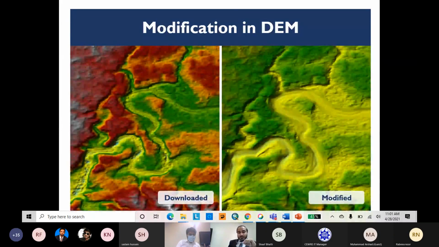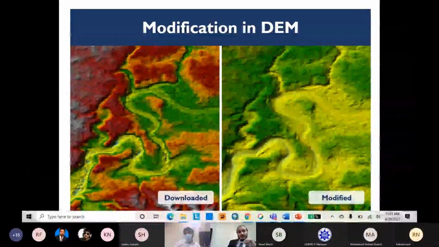DEM modification is sometimes needed according to the requirement of your study. If you are performing a flood inundation map, it may not be compulsory, as it is in designing any structure like a weir, bridge, or levee design, or guide banks or spurs.